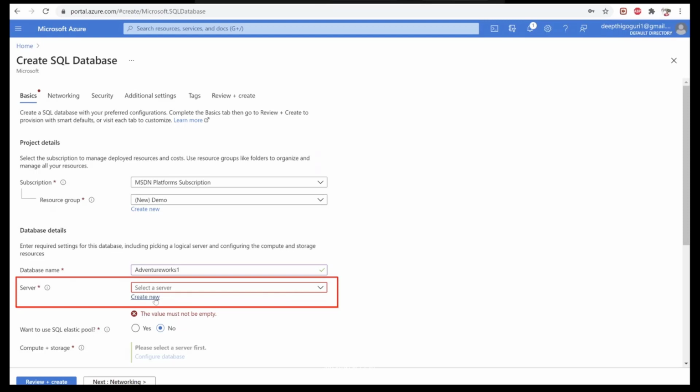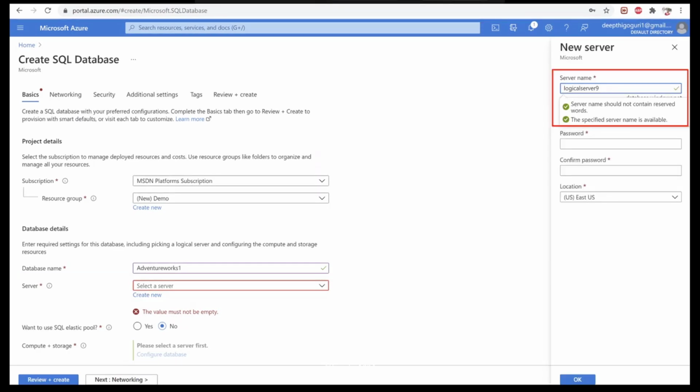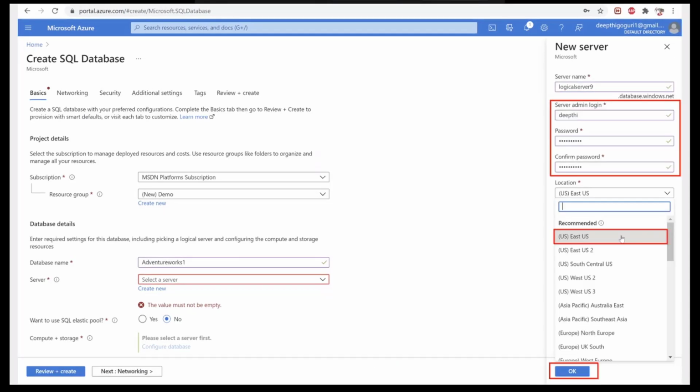So let's create the logical server, give the server name, and then give the server admin login, give it a password, confirm the password, and then select the location where you are, because it is very important to choose the location where you are, because that will also determine how much response time we have. If you choose the location where you are, you'll get very fast response times. Click OK.